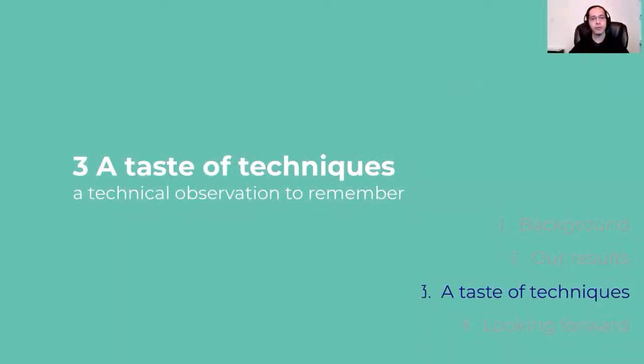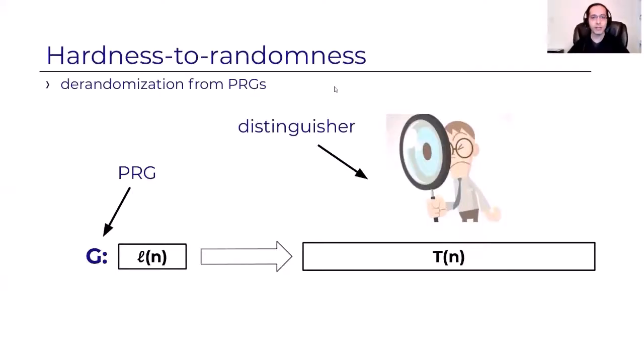I want to give you now a taste of our techniques, where really it will be just one technical observation that I'd like you to remember, because this single technical observation is the pivotal one that paves the way to our results. So look at the classical approach for doing derandomization using PRGs.